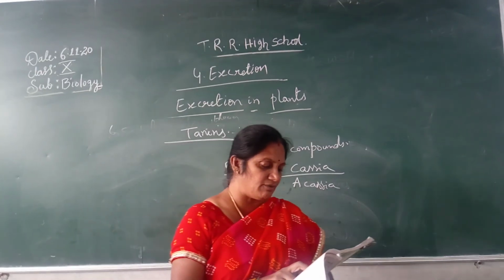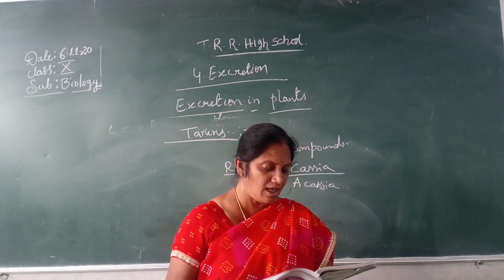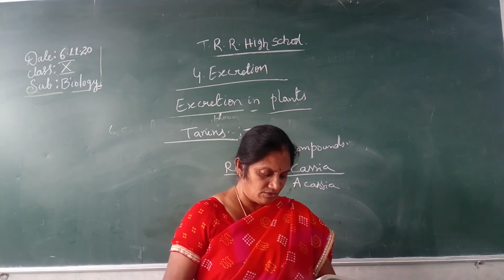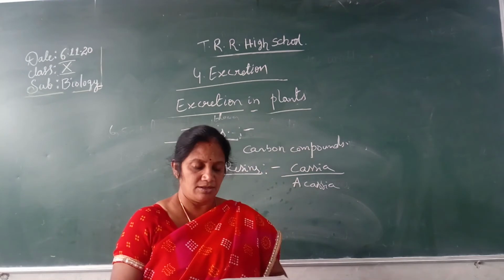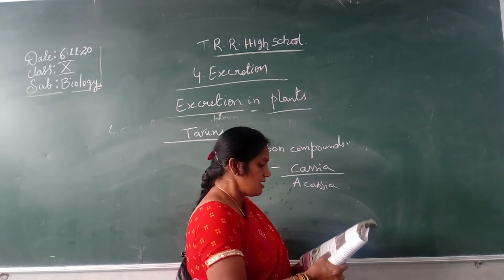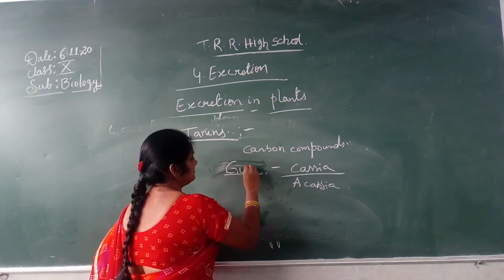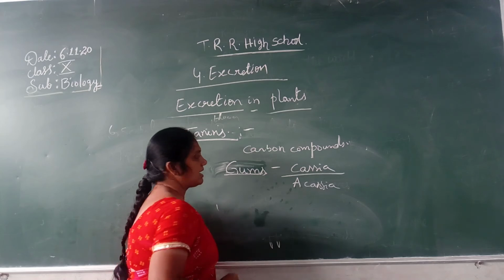They are used in varnishes. And Cassia and acacia produce gums.